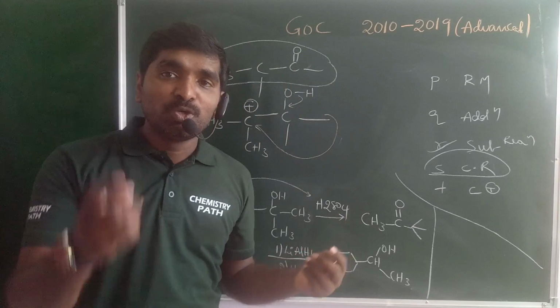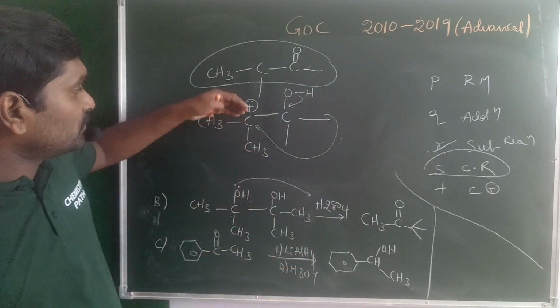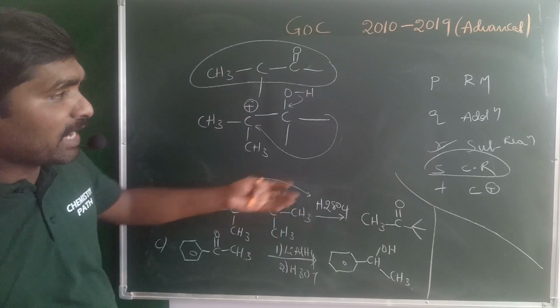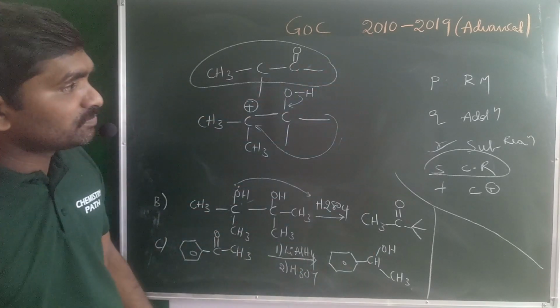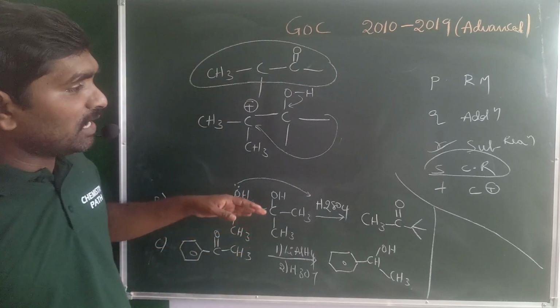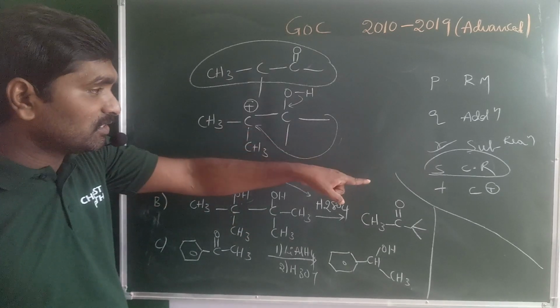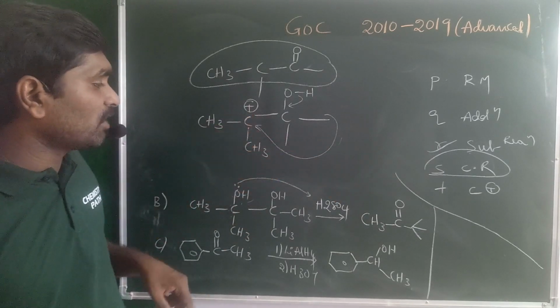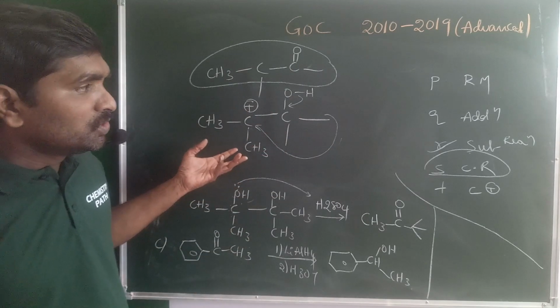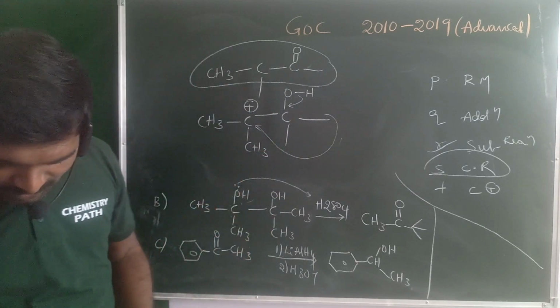What happened here? Two types of reactions are possible. Dehydration reaction is not there. The second one is that the intermediate is a carbocation, that is present. So T, carbocation is an intermediate. So which is the reaction? Okay guys, and next one.